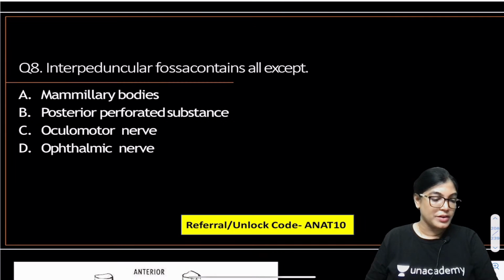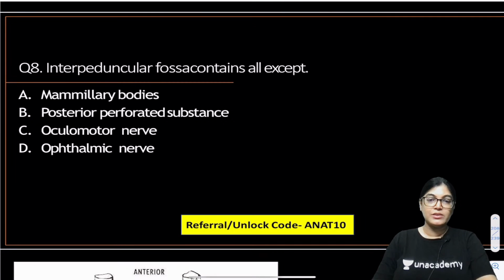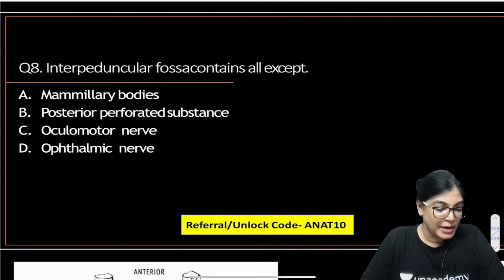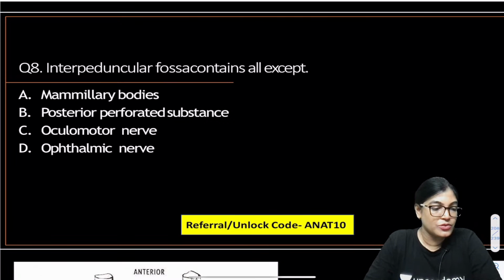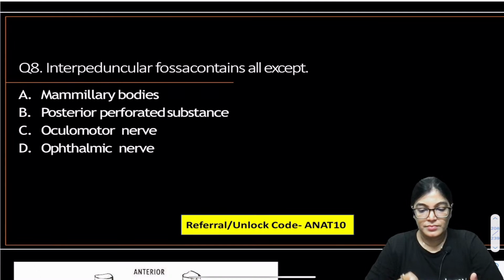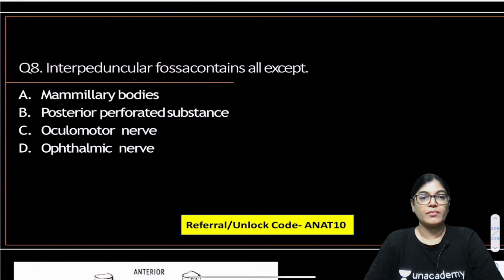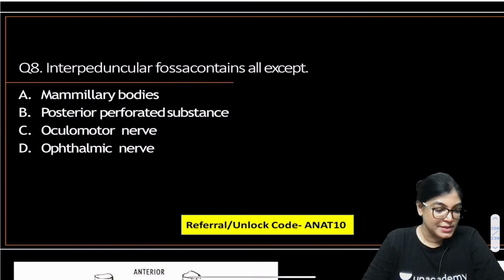Yes, Rangraj, you are right. Hypoglossal triangle above and vagal triangle below. Now coming to question number 8, mark the correct answer. You will get 30 seconds for it. Interpeduncular fossa contains all except mammillary body, posterior perforated substance, oculomotor nerve, ophthalmic nerve.